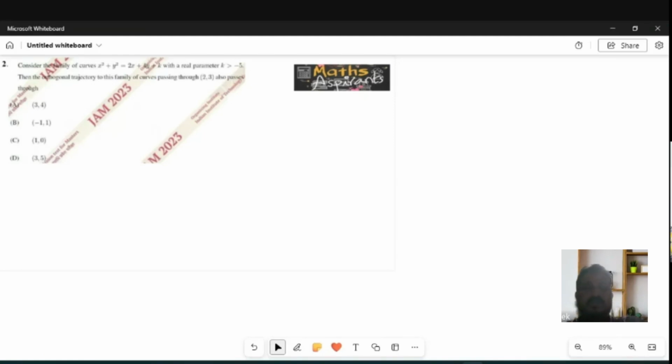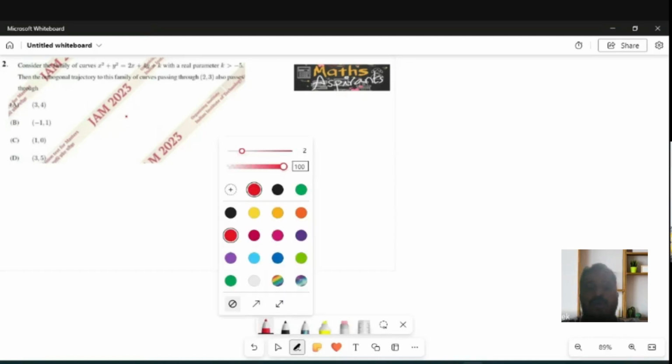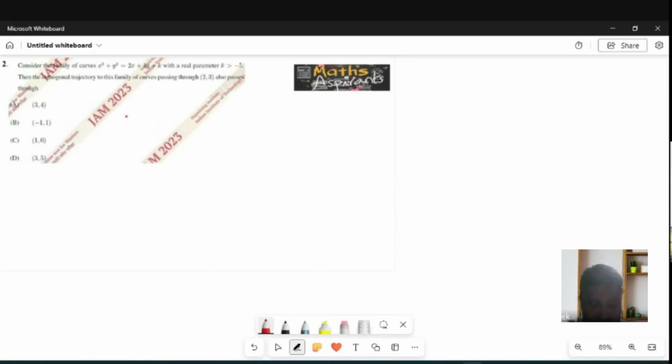Okay, so what they have given is that the curve is x square plus y square is equal to 2x plus 4y plus k.